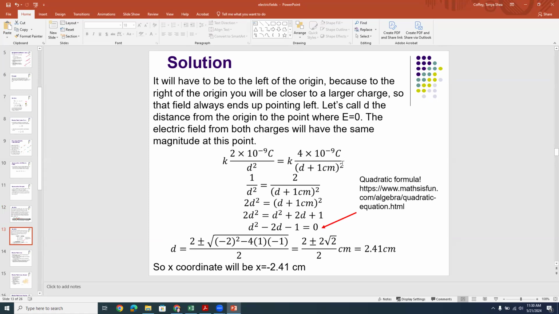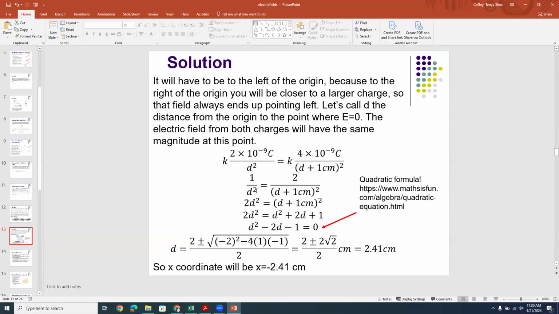Now let's talk about things that are going to cancel out. k is on both sides of that equation, so k cancels out. I have 2 nanocoulombs on the left and 4 nanocoulombs on the right. If I divide both sides by 2 times 10 to the minus 9 coulombs, on the left I have 1, and on the right, 4 divided by 2 is 2. So I have 1 over d squared equals 2 over (d plus 1 centimeter) squared. Yay me.